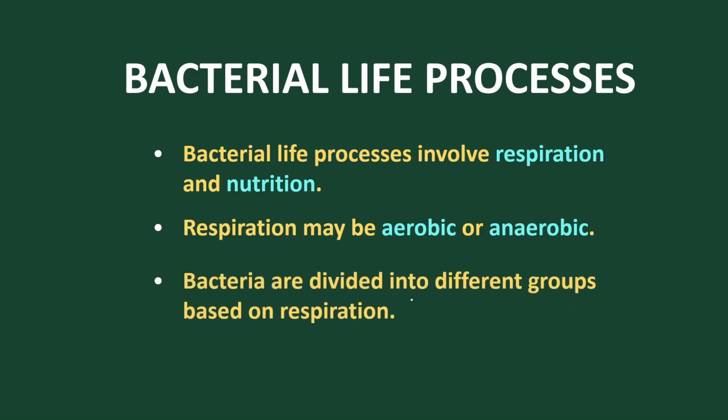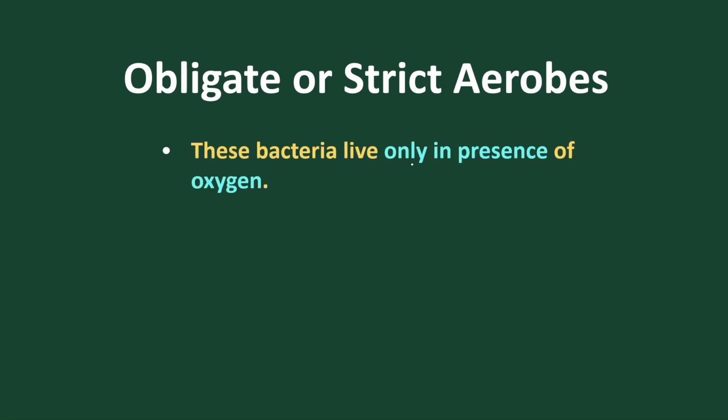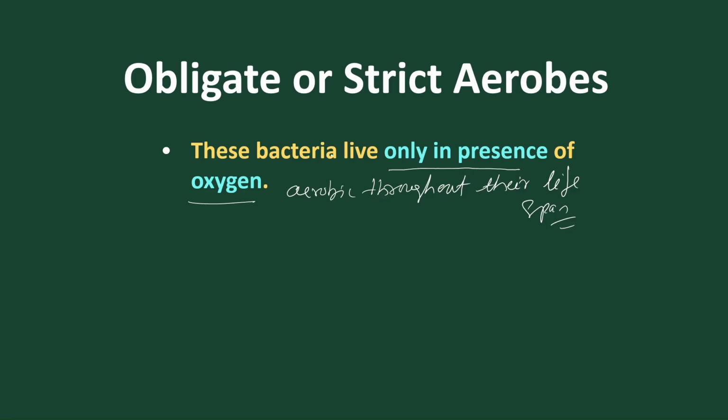Bacteria are divided on the basis of aerobic and anaerobic respiration into two different forms. What are they? One is obligate, another is facultative. What is obligate? Obligate means that throughout the lifespan, the bacteria only use oxygen to survive. They are aerobic throughout their lifespan. So this is called obligate.